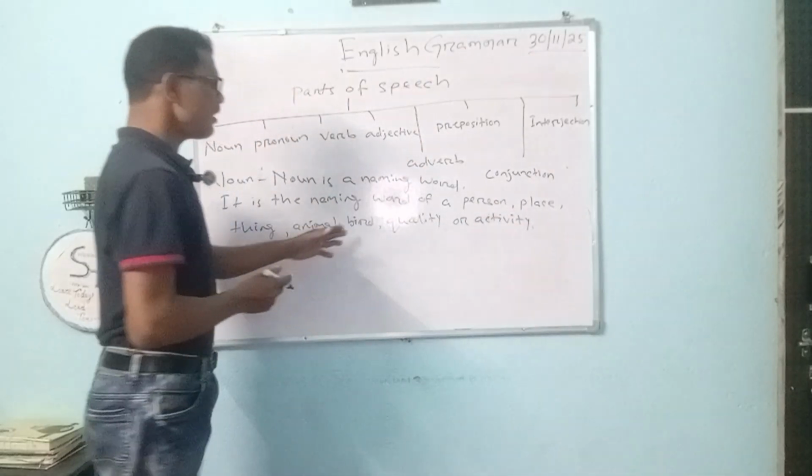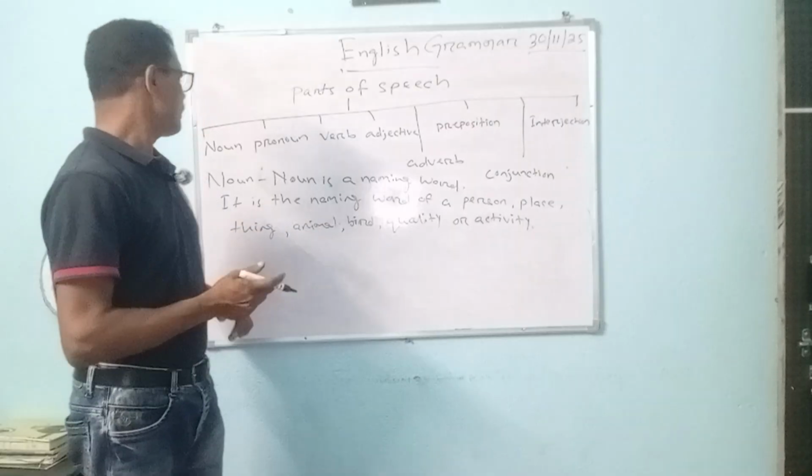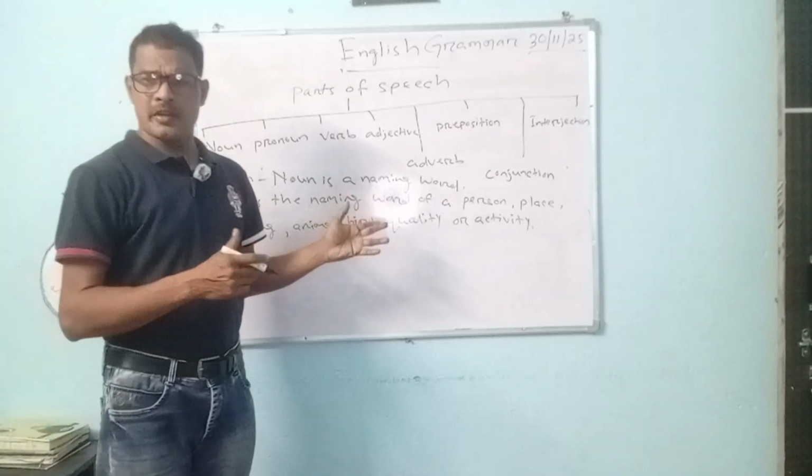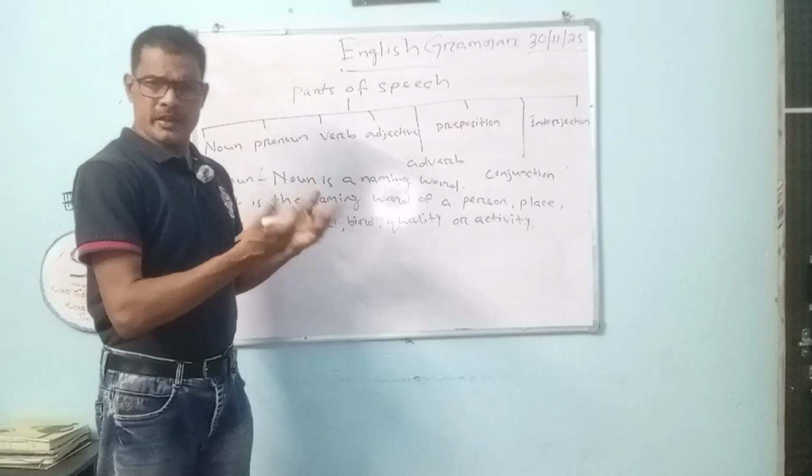It can be the name of a person, place, thing, animal, bird. It can convey a quality or any activity.